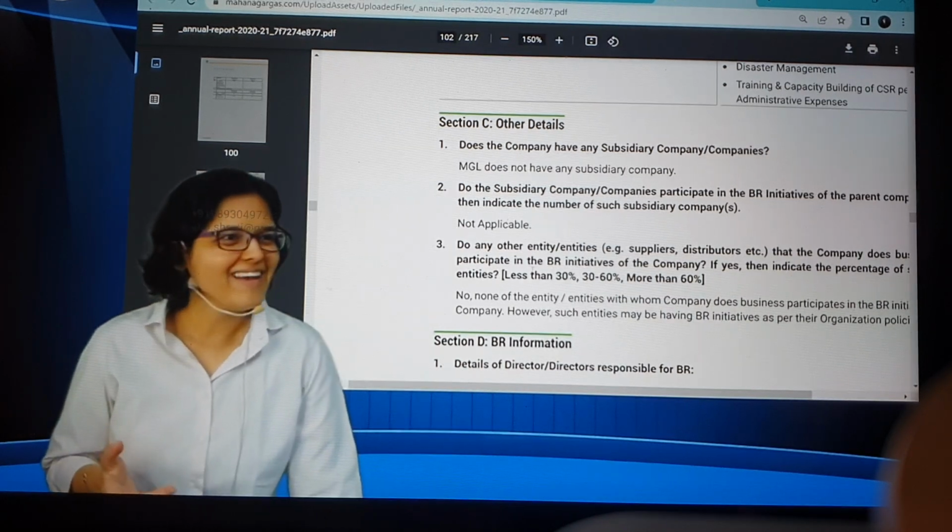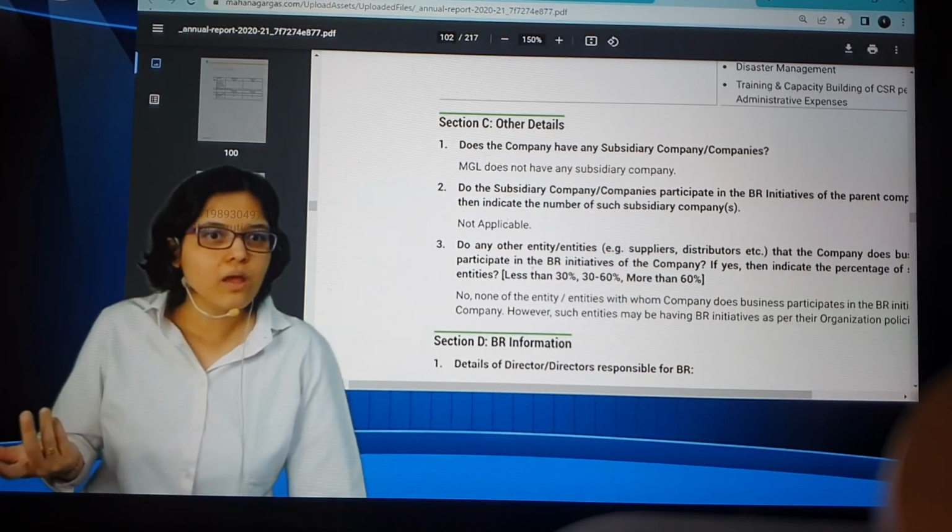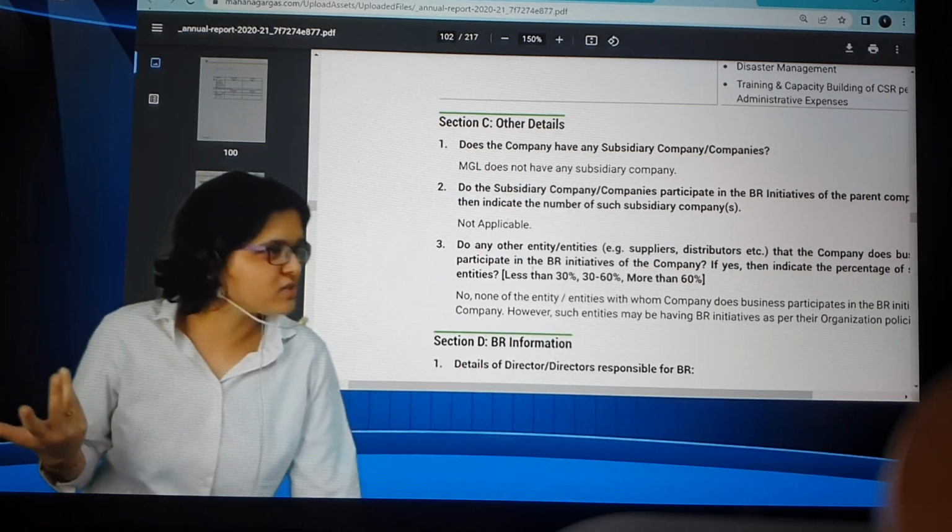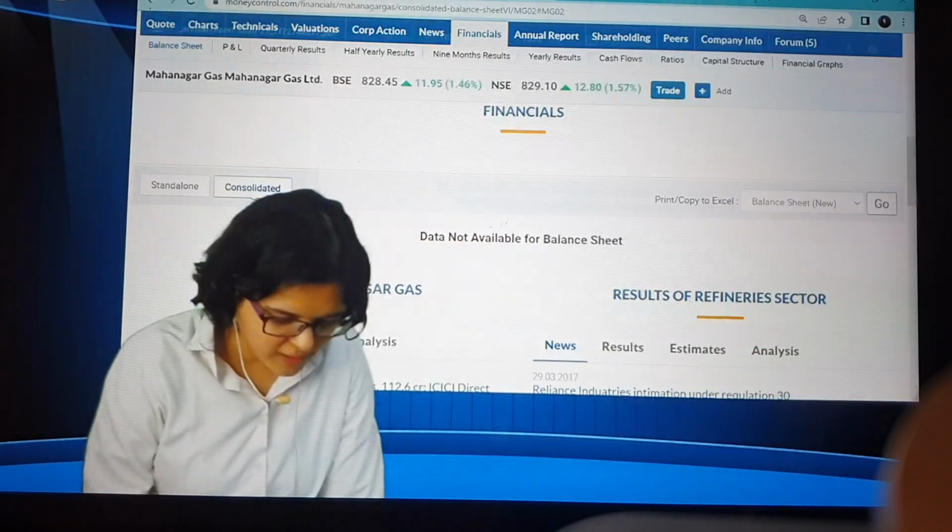Could there be a case where a listed company doesn't have consolidated statements? Why? They don't have any subsidiary or associate. Simple. That's why they do not have any consolidated financial statements. Is this okay? Yes. So now let's go back to